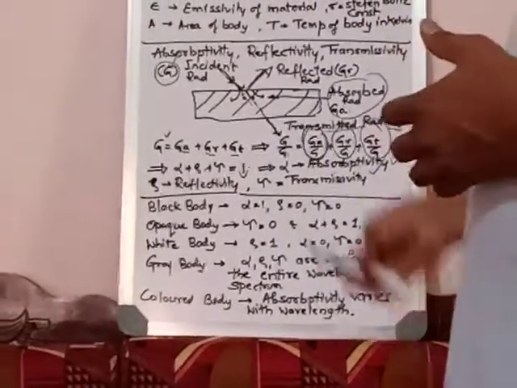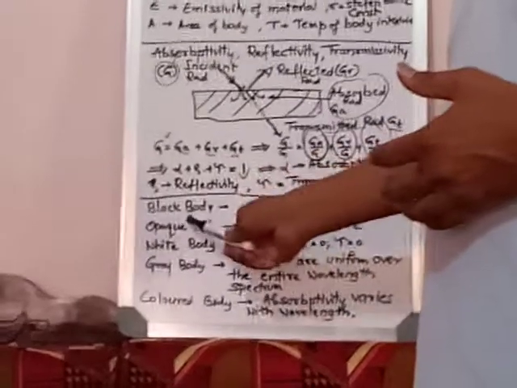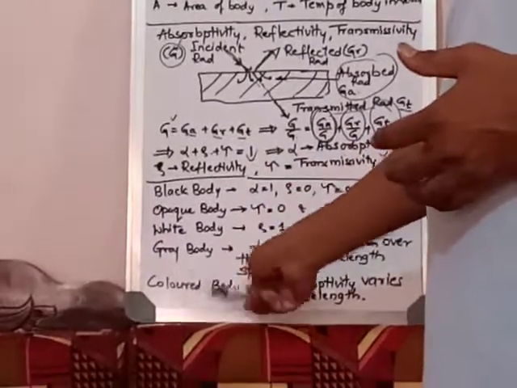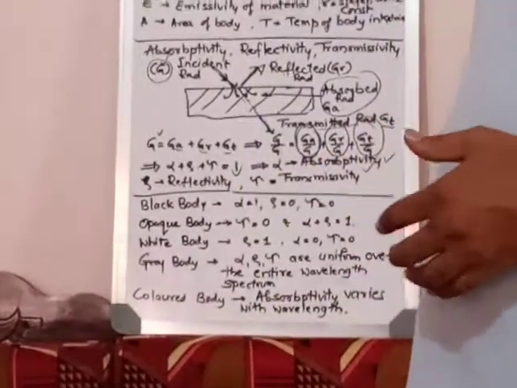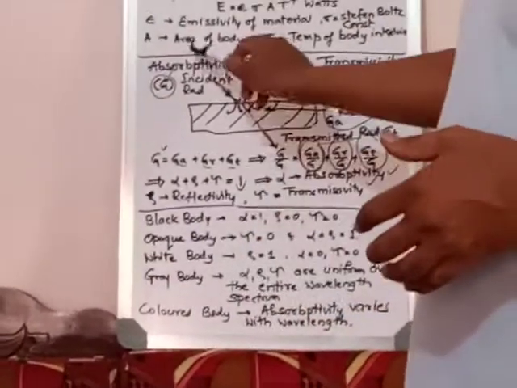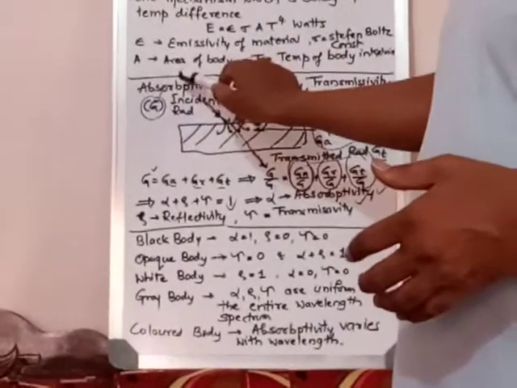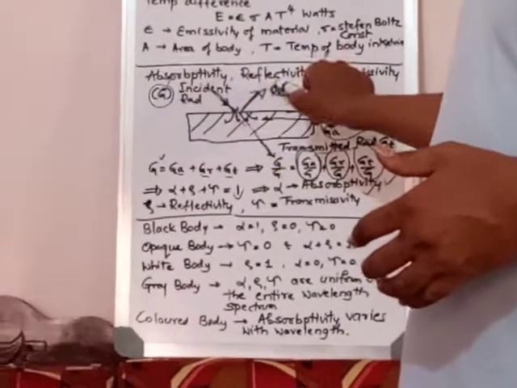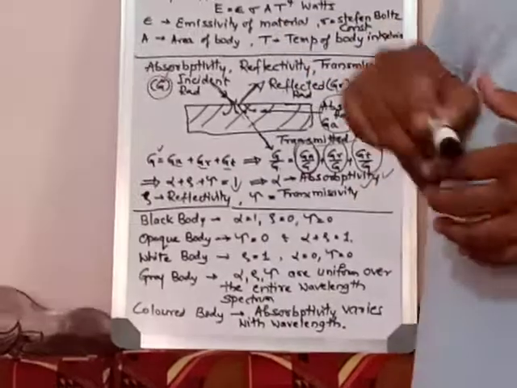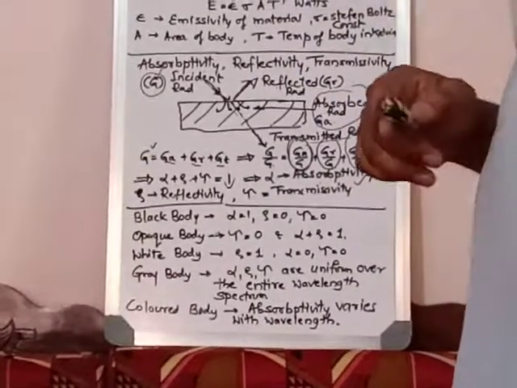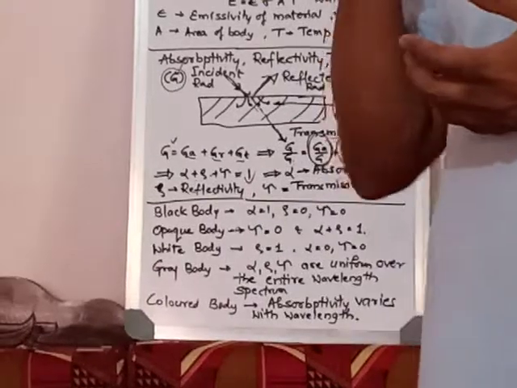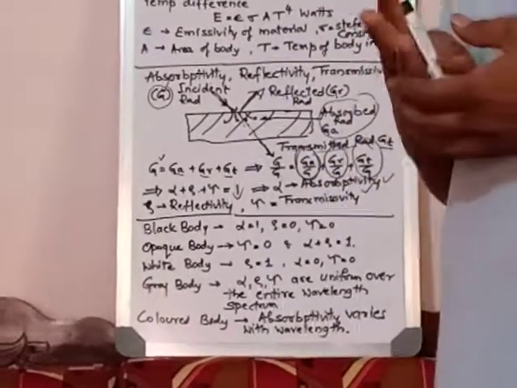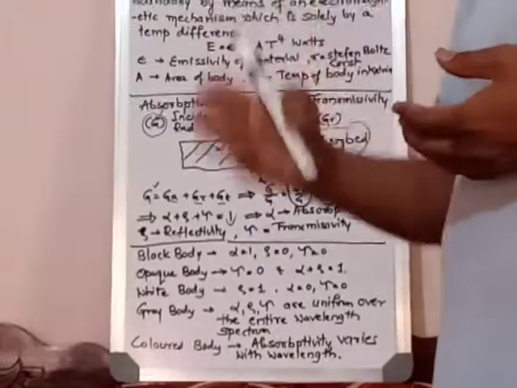So we can see how many types are there: black body, opaque body, white body, gray body, and colored body. 5 bodies we can categorize. What is the basis for this categorization? 3 properties. What are those 3 properties? Absorptivity, reflectivity, and transmissivity. Okay, so this is very important to categorize the bodies. We have to go for these from the basic 3 properties. We can have the 5 bodies.